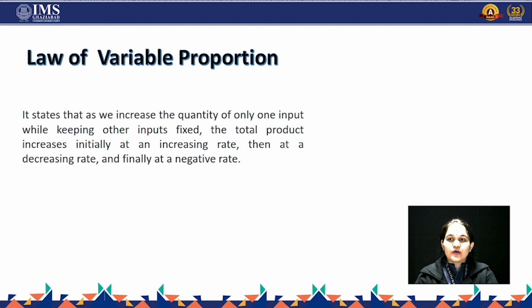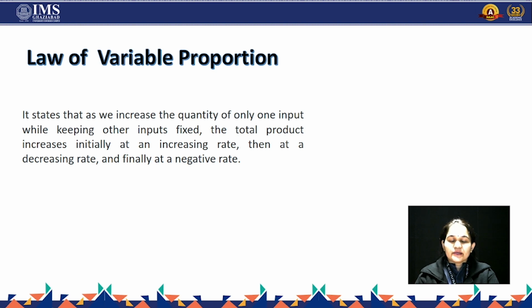Now the law of variable proportion. As we earlier studied about the short run concept, it is comfortable to say that the law of variable proportion is a short run concept. A law cannot be made without assumptions, so we have to make assumptions. The first assumption is that there are only two homogeneous factors, of which one is fixed and one is variable. These are the basic assumptions; there are many more.